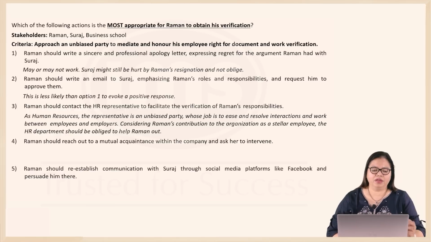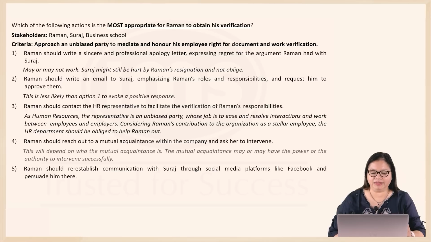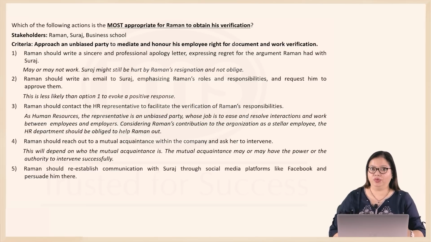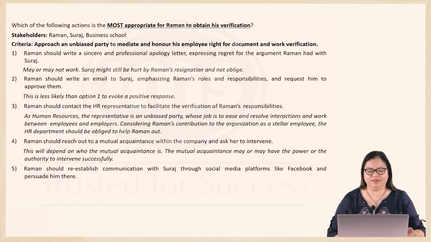Option 4, Raman should reach out to a mutual acquaintance within the company and ask her to intervene. Could work. However, this has a limitation. It would depend so much on the mutual acquaintance and the power and authority that the mutual acquaintance has. If this mutual acquaintance does not have the power or authority to get Suraj and his company to oblige Raman's request, then that intervention might not work.